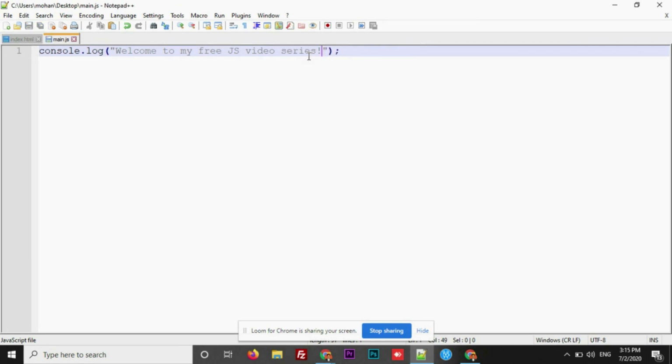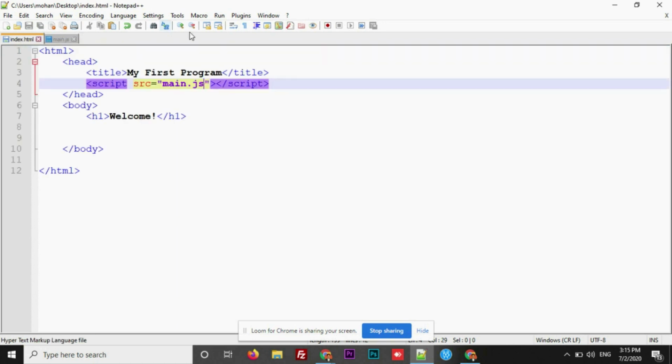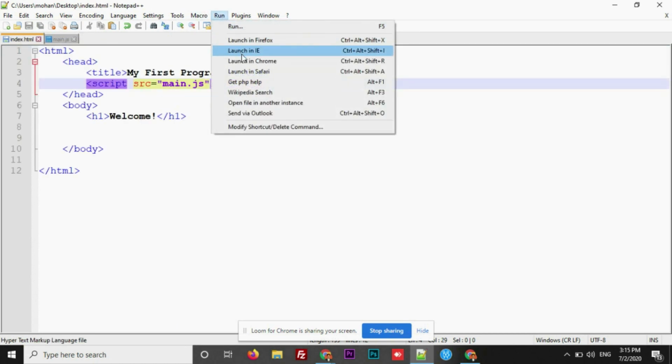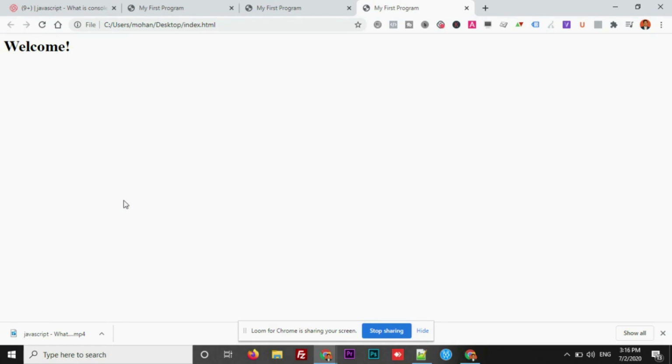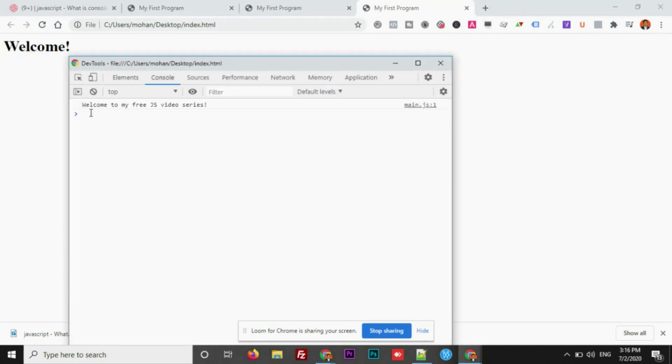And save this. Let me run this again. Let's right click, inspect, check the console. Now see this. These are the two ways in order to write JavaScript programming on a web page.